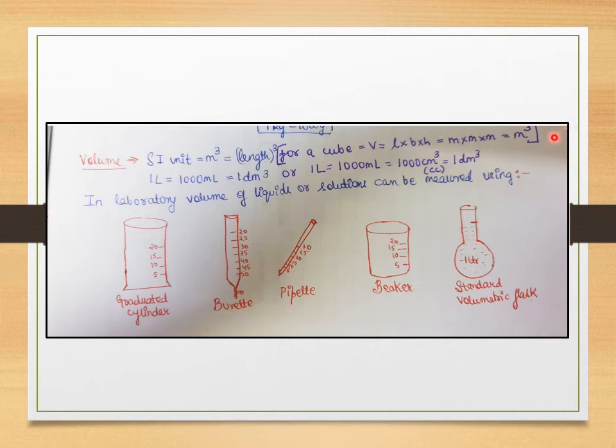Okay. Now in laboratories, we all know that the SI unit is meter cube for volume. But in laboratories, we generally make solutions in liters and in ml, right? So the conversion, you need to remember this very well: 1 liter is equal to 1000 milliliters, which is equal to 1000 centimeter cube, which is equal to 1 decimeter cube.